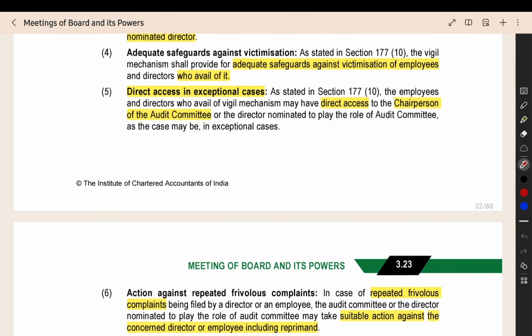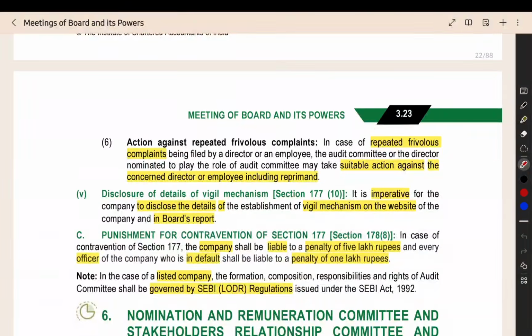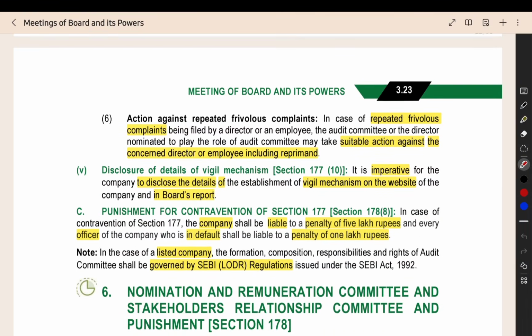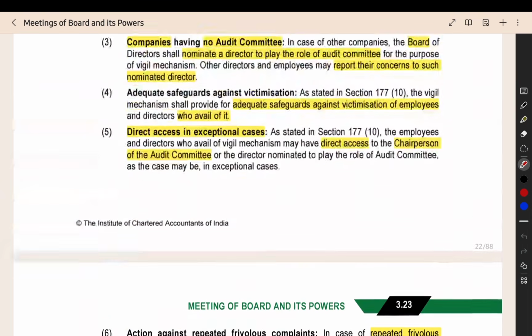Then, if there is an exceptional case, a big problem, the person who gave the information can be given direct access to the chairperson of the audit committee. They can talk directly to the chairperson if the issue is very serious. Then, if a person is making repeated useless complaints, and there is no problem happening but they still keep complaining, then appropriate action has to be taken against that person. The details of the vigil mechanism have to be given on the website and in the board's report. Punishment for contravention has also been given.